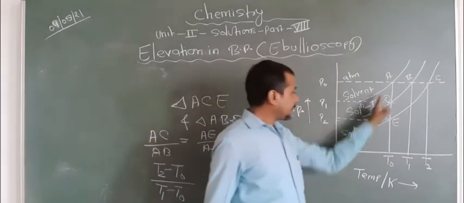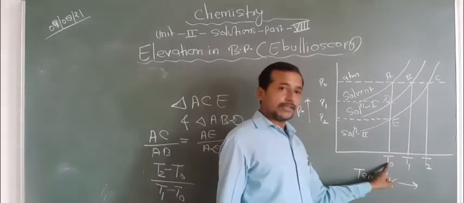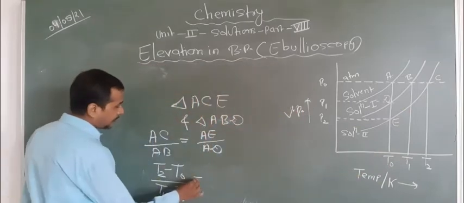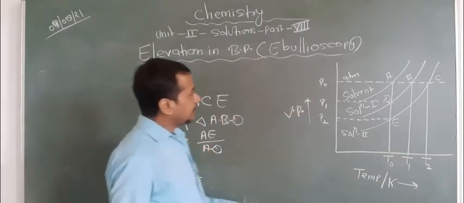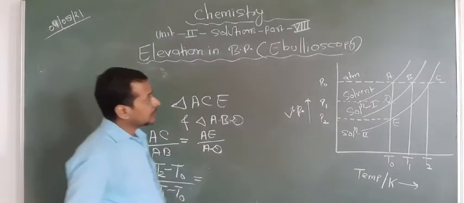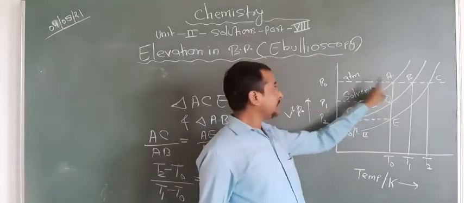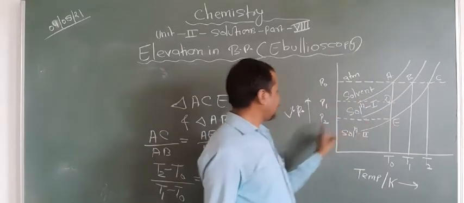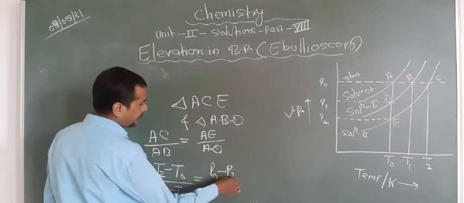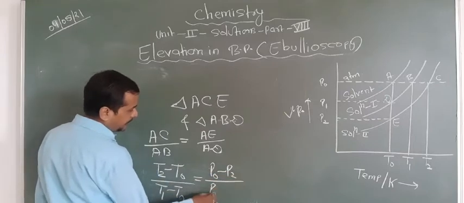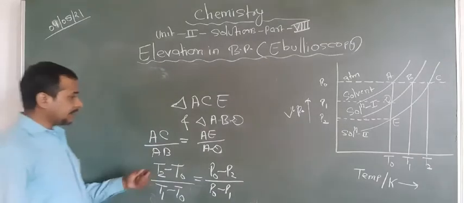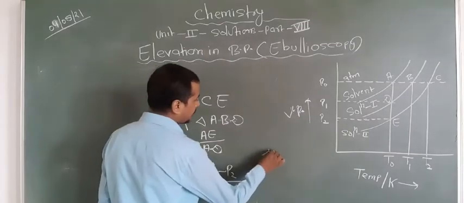You can say T0 and B T1. Similarly, look at the pressure AE. So now, here again, what about the pressure? At A point, the pressure is P0 and at E point, pressure is P2. In that condition, you can write like this: P0 minus P2. Similarly, P0 minus P1. Are you getting this point or not? If we take the difference, in that condition, we can write like this or not?